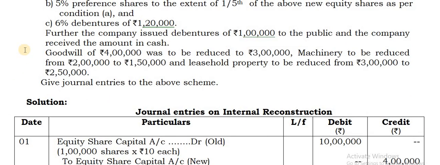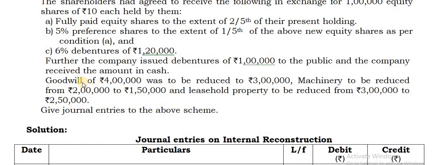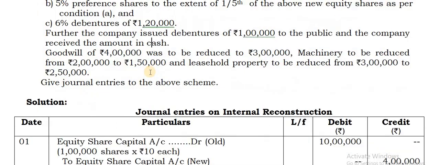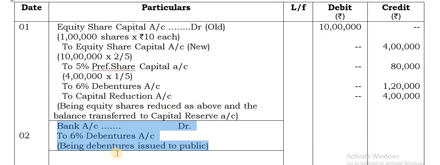Coming to the second entry, that is for further issue of debentures. Take a separate entry for this. Further, the company issued debentures of rupees 1 lakh to the public, and the company received the amount in cash. For this, bank account debit, give a credit to debentures account, 6% debentures account. This is the additional debentures being issued.